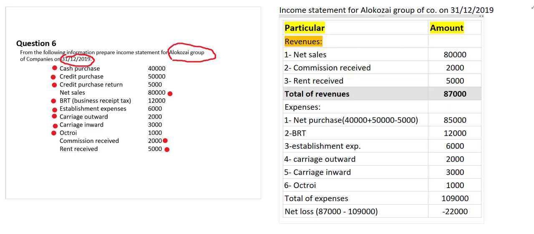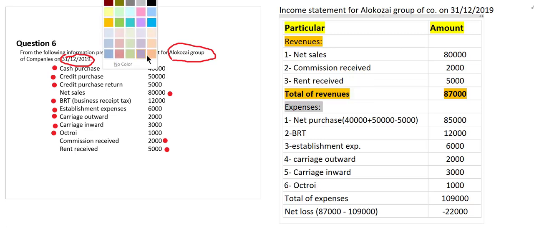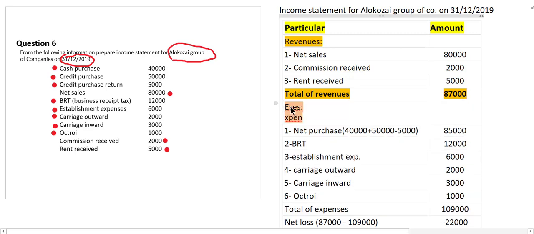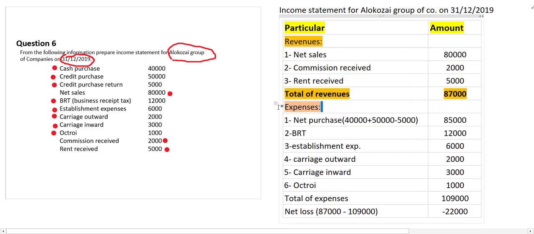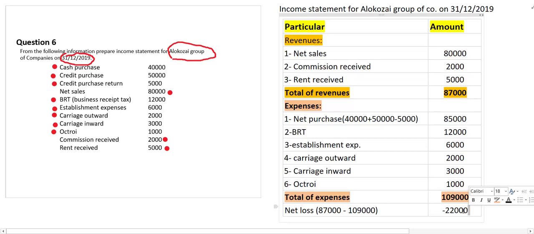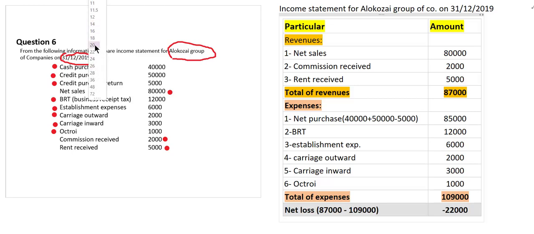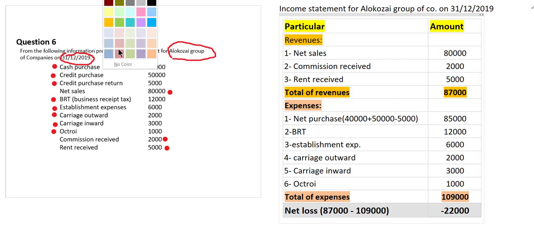What is our total revenue? Our revenue total is this much. Right? If we record the expenses, what is the total of expenses? If we had bolded this, it would have been better. Okay, let's just bold this one again. Okay, sorry. Make it bold. Okay, so now the total of expenses becomes this much and the result is equal to minus 22,000, which we can show in a better way. Font also to be increased and let us say it is green.